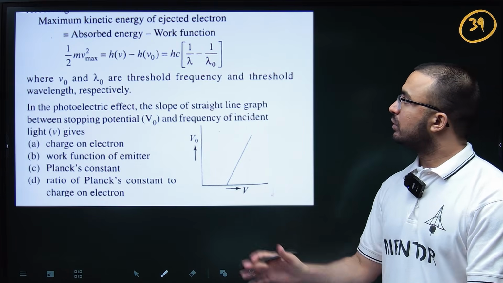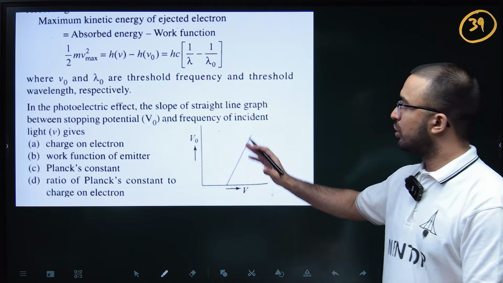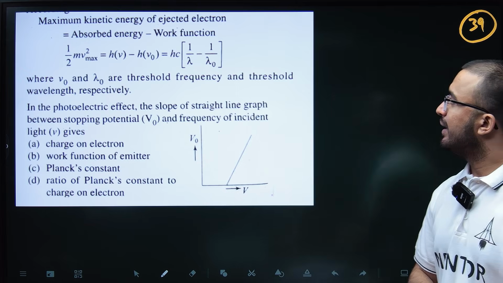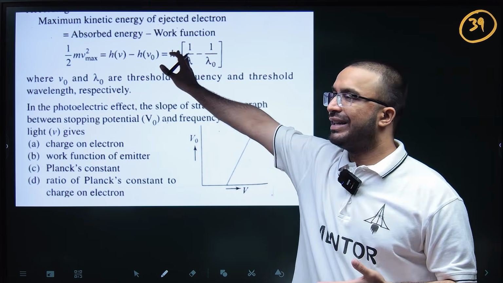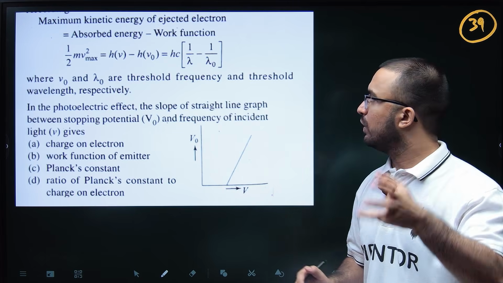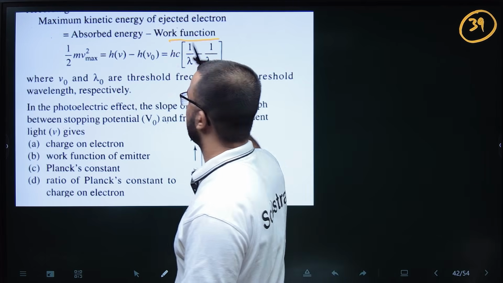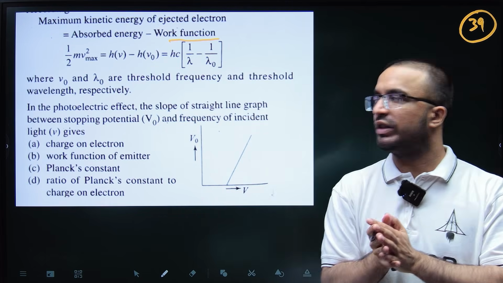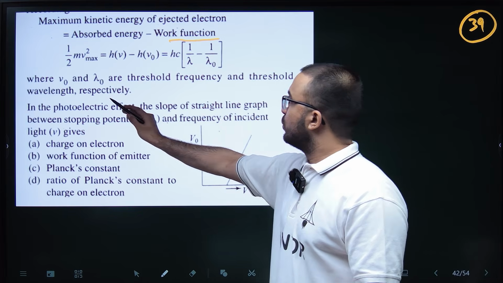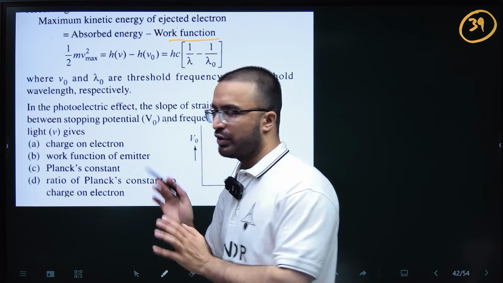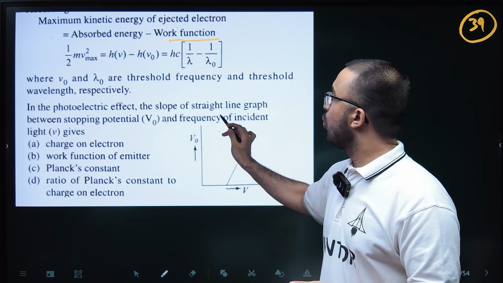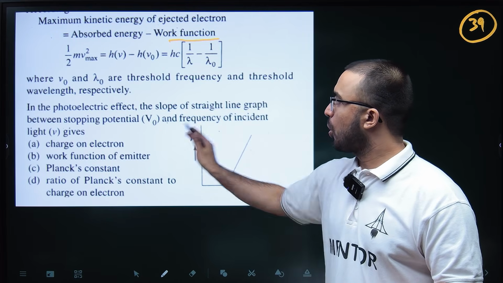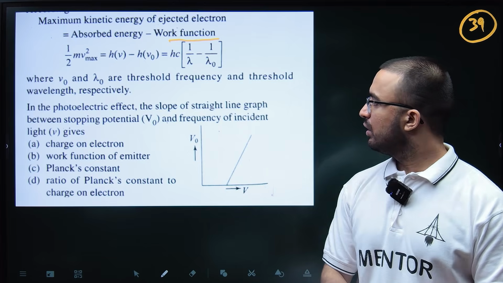Okay, so this is a good question. Basically, this is a question on the photoelectric effect. They have given the photoelectric equation, where kinetic energy equals absorbed energy minus work function. The work function is the minimum energy required for an electron to eject. Here nu naught and lambda naught are the threshold frequency and wavelength. They have asked for the slope of the straight-line graph between stopping potential and frequency of incident light.